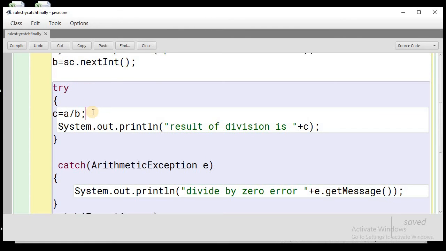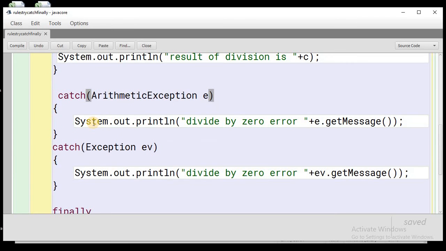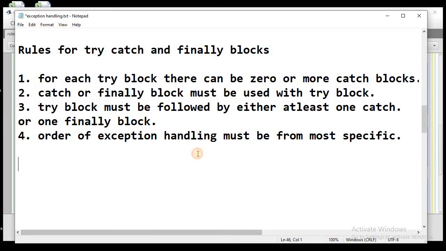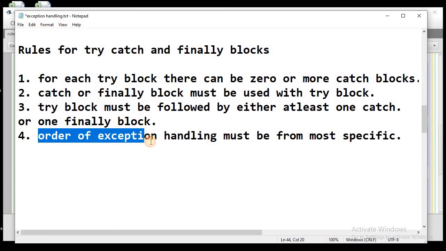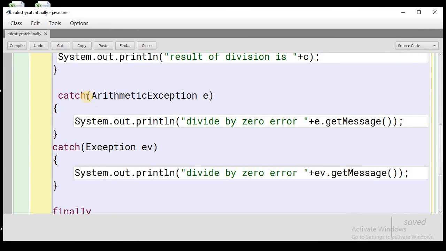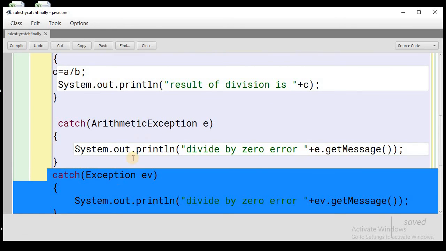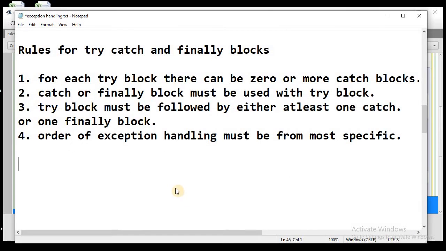Any exception will be handled sequentially one by one according to their most specific order. So this is the fourth rule. The order of exception handling must be from most specific to generalized. That is why I have kept ArithmeticException on the top and the general Exception class on the bottom, so that the more specific one is caught before the more general exception. So this is how we can use try and catch blocks, maintaining the rules of try, catch and finally blocks.